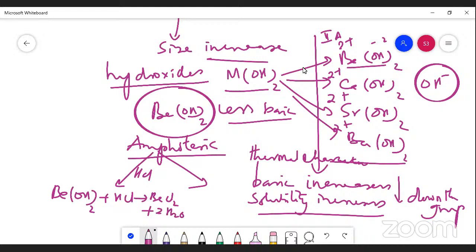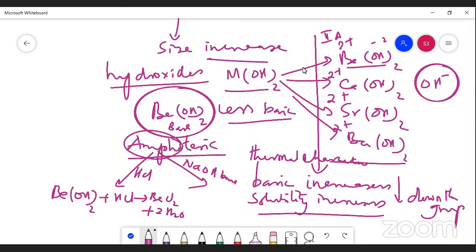Whereas the same beryllium hydroxide also reacts with sodium hydroxide. Sodium hydroxide is also a base, but here it is reacting. Why? Because this has amphoteric, dual nature. Both acidic character and basic character are possessed by the same compound. Due to this amphoteric nature, beryllium hydroxide reacts with sodium hydroxide.